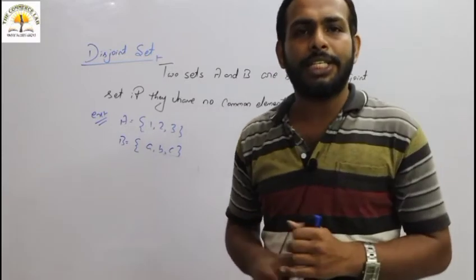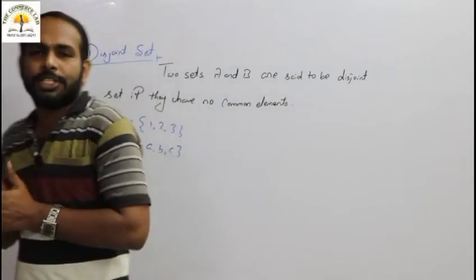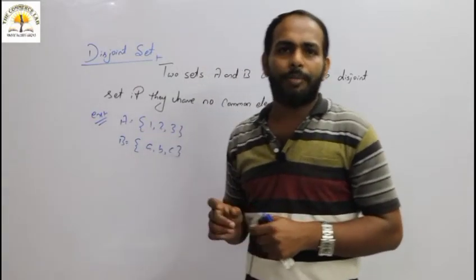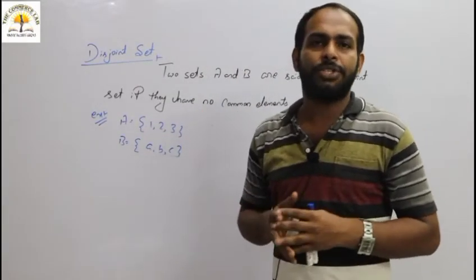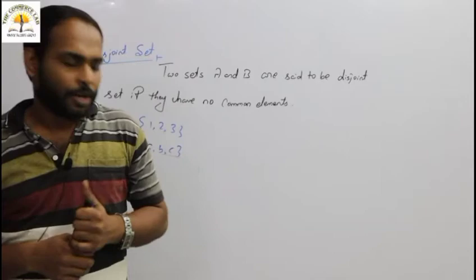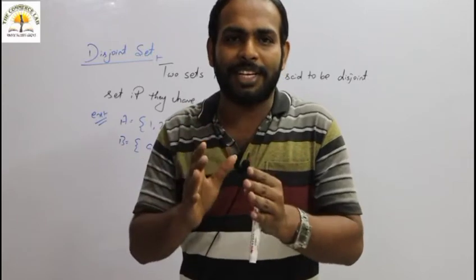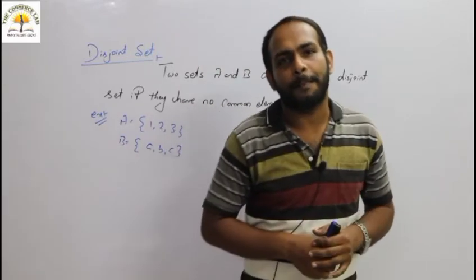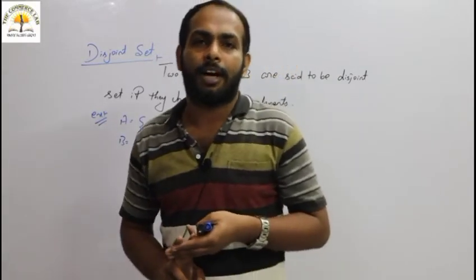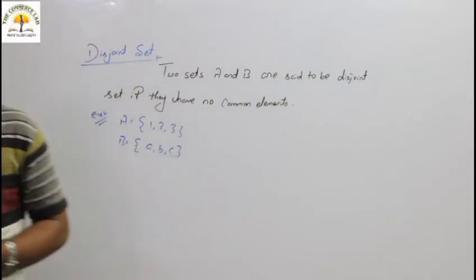Then we have discussed disjoint sets. A and B are said to be disjoint sets if they have no common elements. And one more thing, power set. So what do you mean by power set? All the subsets of a set are known as the power set. If set A contains n number of elements, then the total number of elements of the power set of A is equal to 2 to the power n. So this is all about your types of sets.